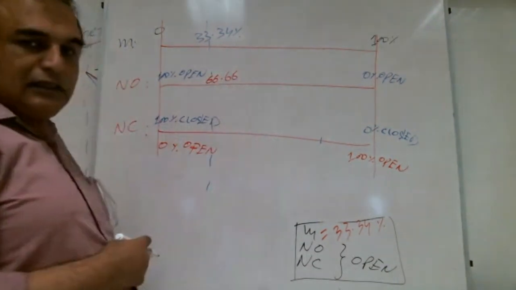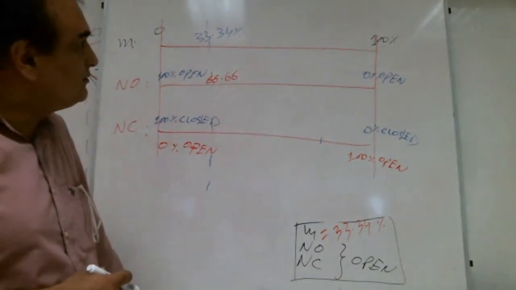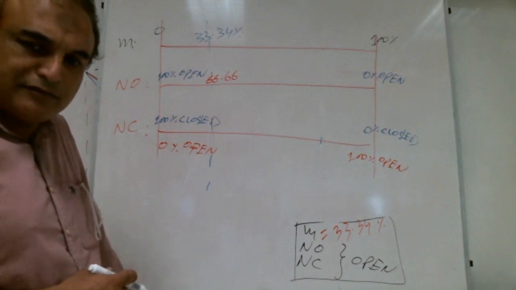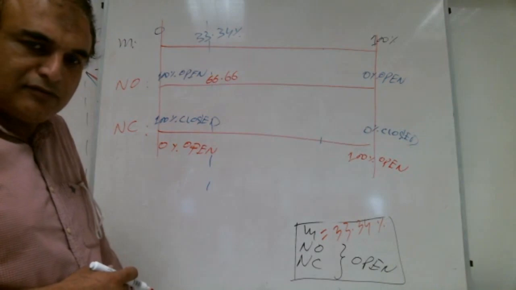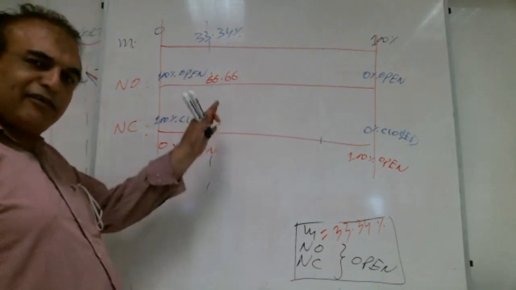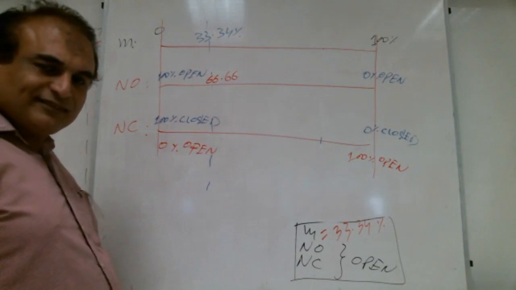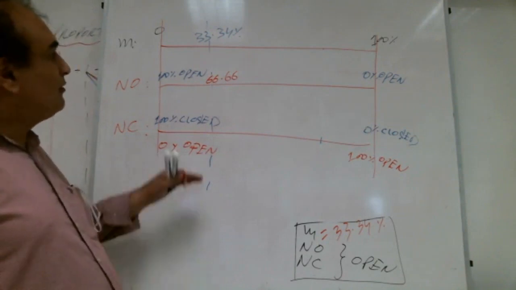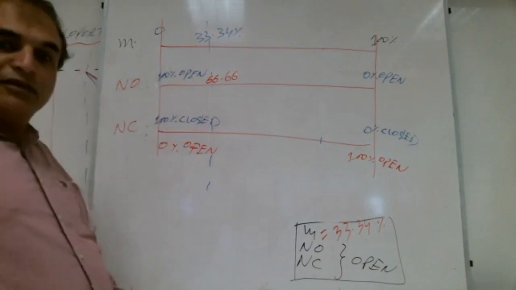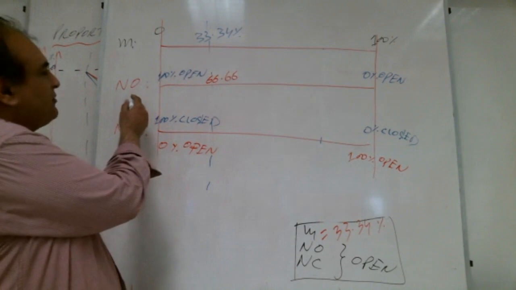Okay. Any other brother wants to correct us? Is it correct now, Shabab? See, some brothers are writing 33.34% open. We are talking about a normally open valve.